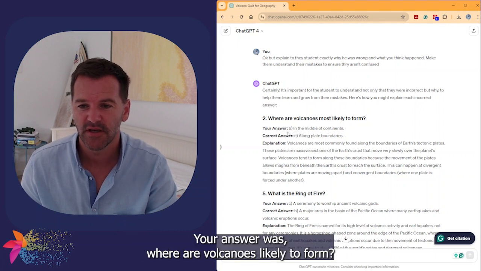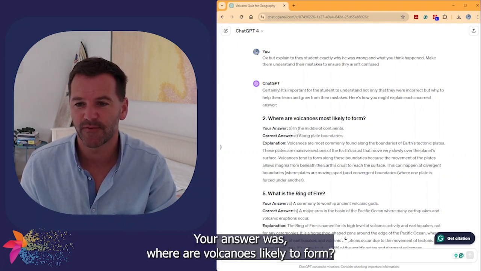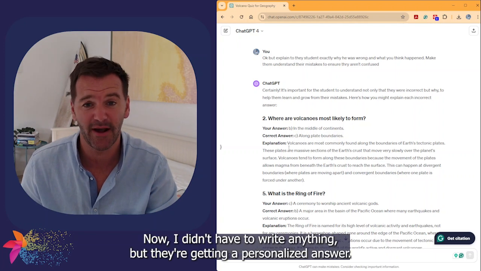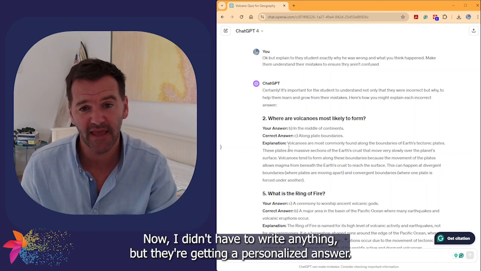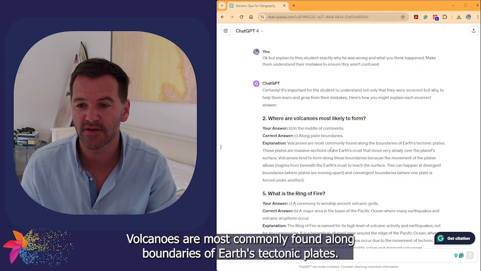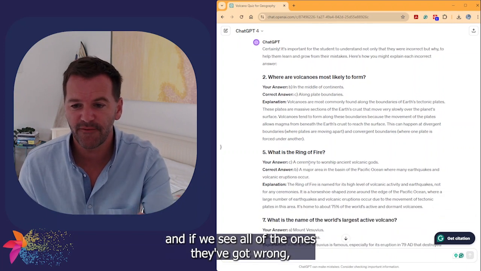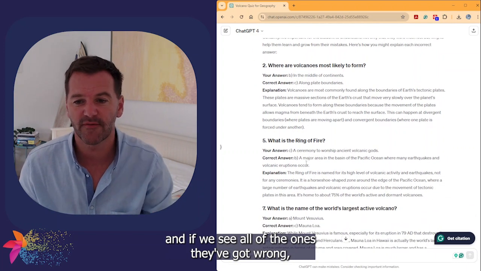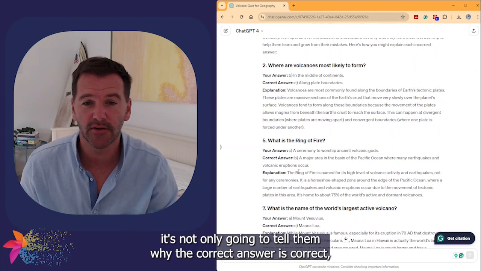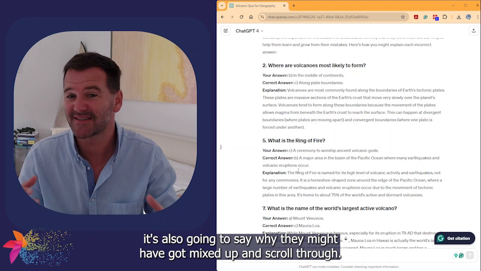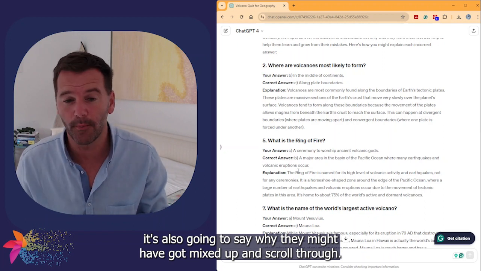Your answer was, where are volcanoes likely to form? They said, in the middle of continents. The correct answer is along plate boundaries. Now, I didn't have to write anything, but they're getting a personalized answer. Volcanoes are most commonly found along boundaries of Earth's tectonic plates. These are massive sections. And if we see all of the ones they've got wrong, it's not only going to tell them why the correct answer is correct, it's also going to say why they might have got mixed up.